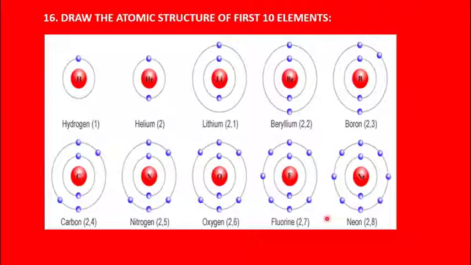So this is how you have to draw the atomic orbital structure of the first 10 elements, and what is given in the bracket is known as the electronic configuration. All of you should write it neatly and label the K shell and L shell for each diagram.